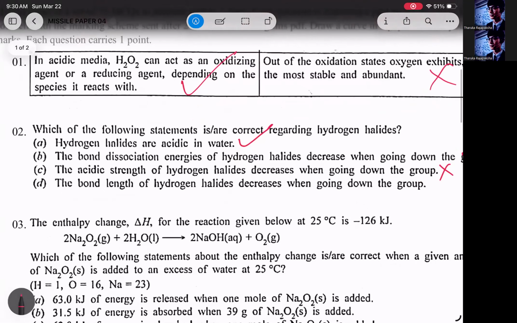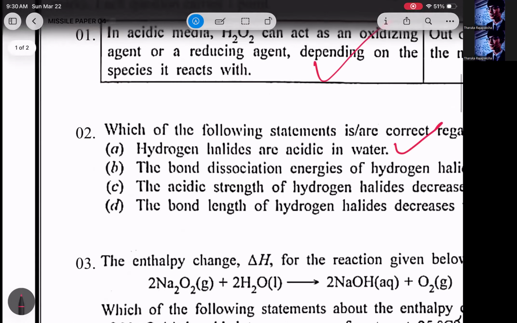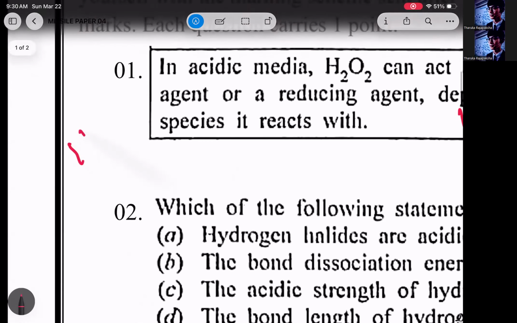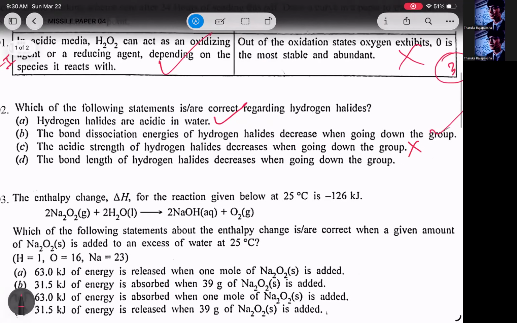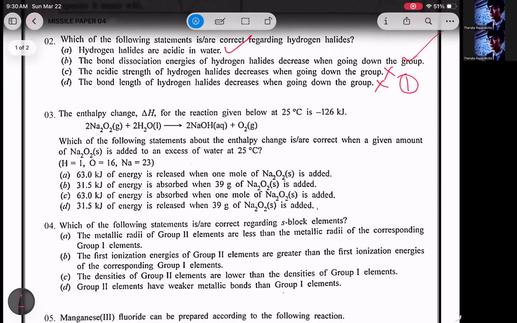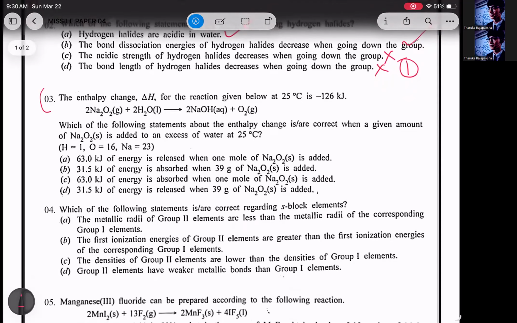Some people have taken it as correct with relation to HF, but actually when going down the group, acidity increases because when the bond length increases, it will become easier and easier to release the H plus. Then part D, bond length of hydrogen halides decrease when going down the group. No, when atomic radius increases, the bond length will also increase accordingly. So here we can go for answer number 1. Question number 3 is a calculation question. I'll leave it to the end.